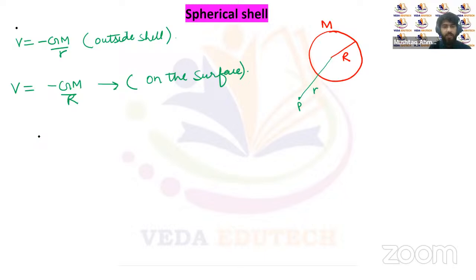And the potential inside the shell will be the same as the potential on the surface of the shell, that's minus GM by capital R. That's a constant.